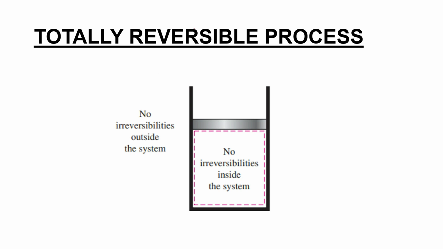A totally reversible process means there are no irreversibilities inside the system as well as no irreversibilities outside the system. Only then can you say that a process is totally reversible. That means the system should undergo a quasi-static process, and also there should be no finite temperature difference between these two bodies.